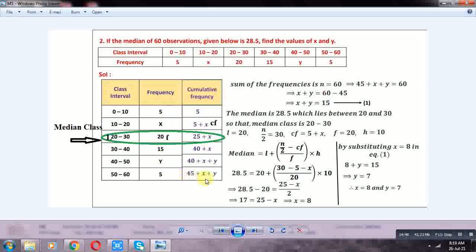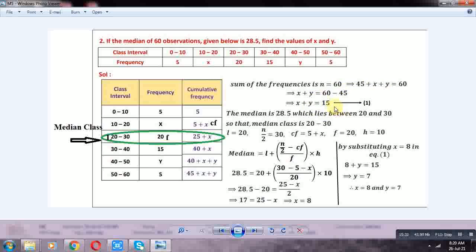Okay, the sum of all frequencies is 5 plus x plus 20 plus 15 plus y plus 5, which is equal to the last cumulative frequency. But the sum of all frequencies in the given data is 60. So n is equal to 60, that is, 45 plus x plus y is equal to 60. Transposing 45 to the RHS, x plus y is equal to 60 minus 45, which is 15. x plus y is equal to 15. This is equation 1.